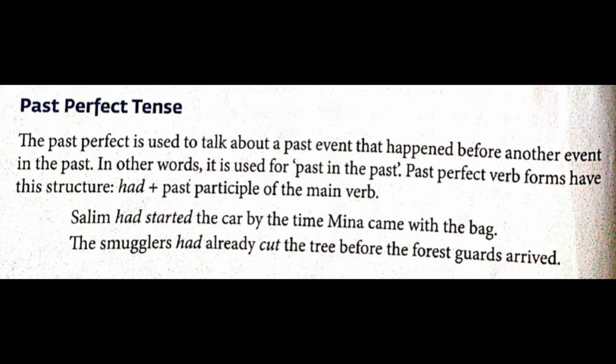Had plus V3, that is had plus the past participle of the main verb. Let's see. Examples are given below. So here, past in the past. You have to understand that it is an event which had happened before another event in the past.